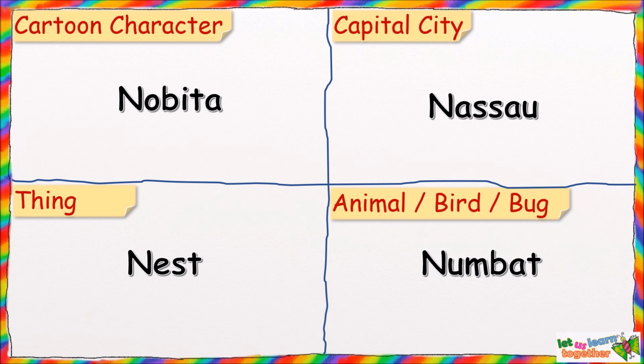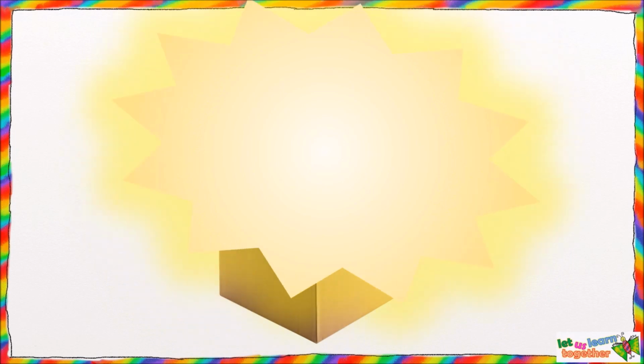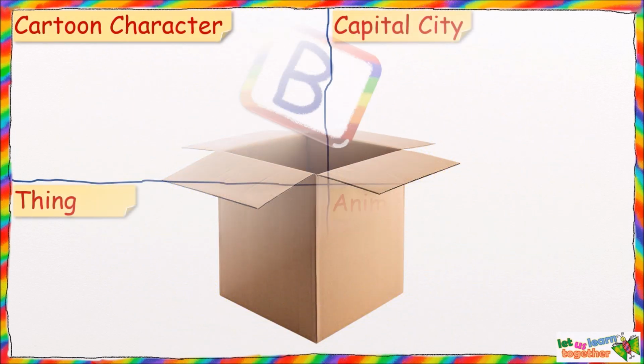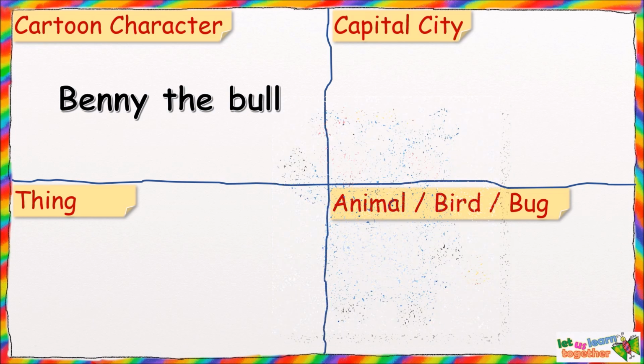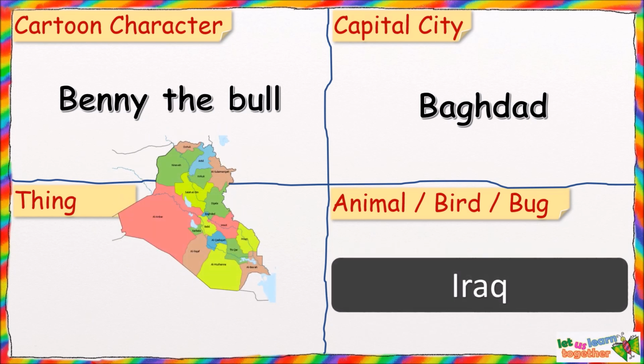Come on, let's check which letter we get next from the box. It's the letter B. I choose B for Benny the bull from Dora the Explorer series. Then B for Baghdad, which is the capital of Iraq.